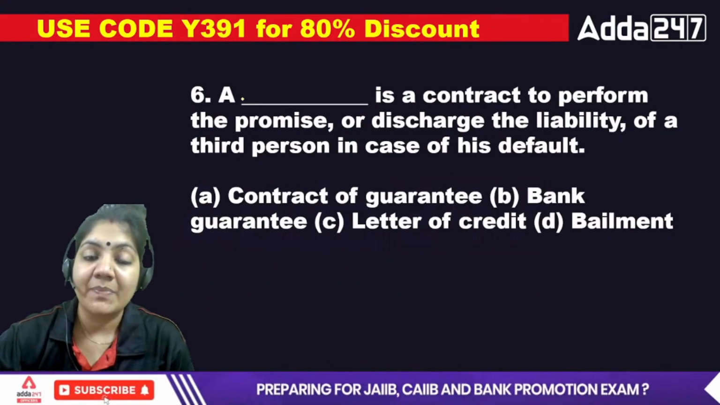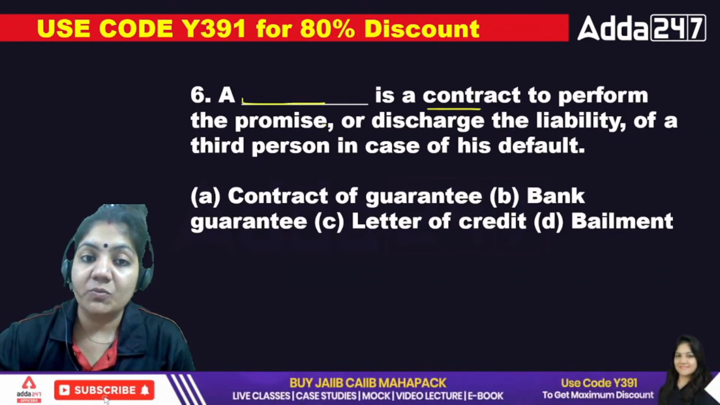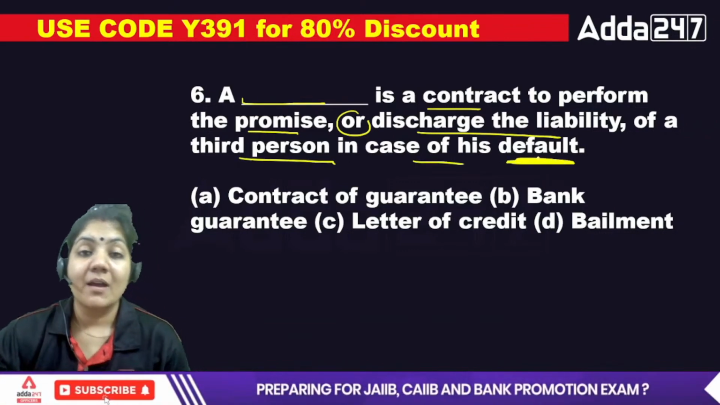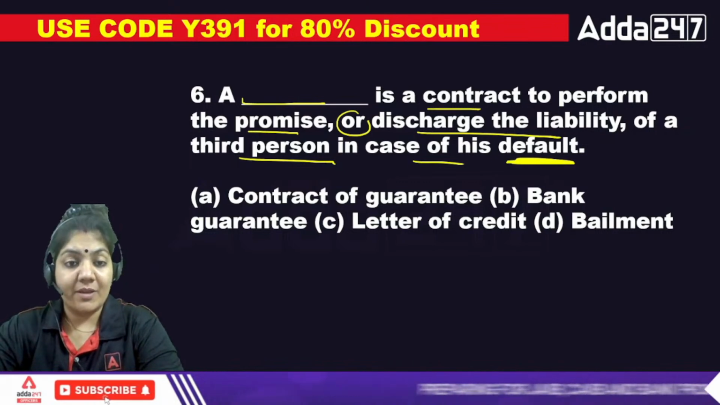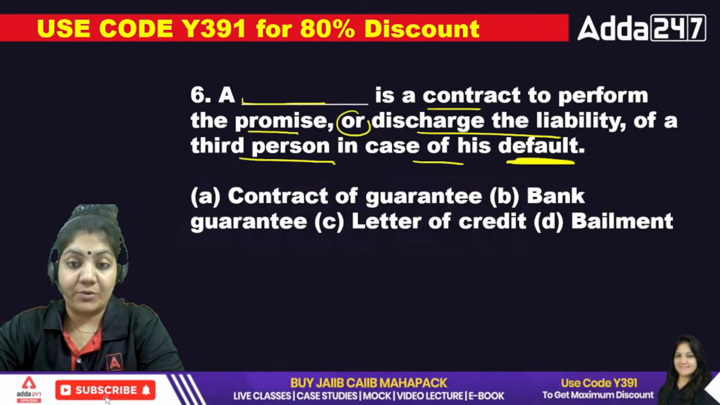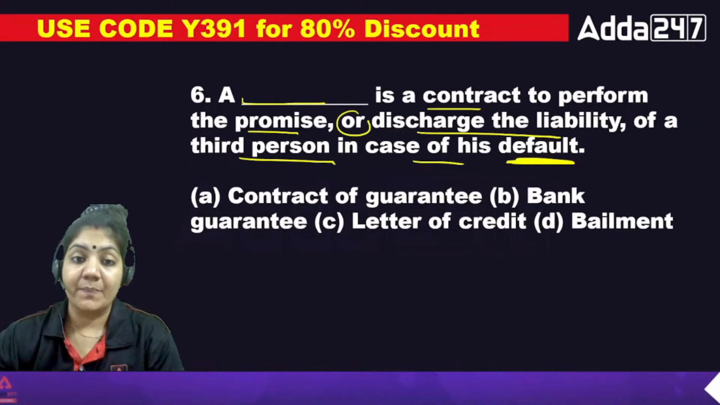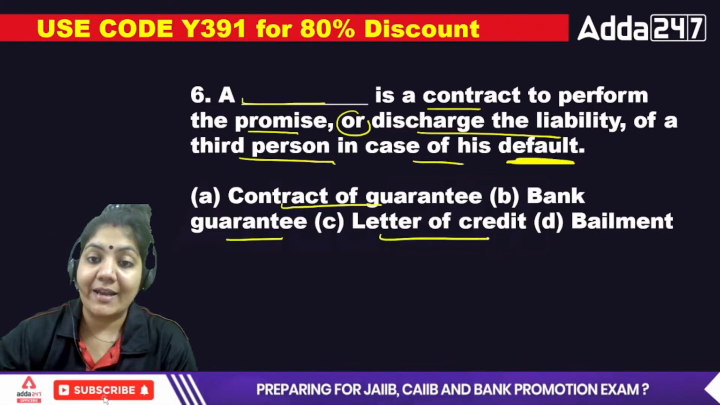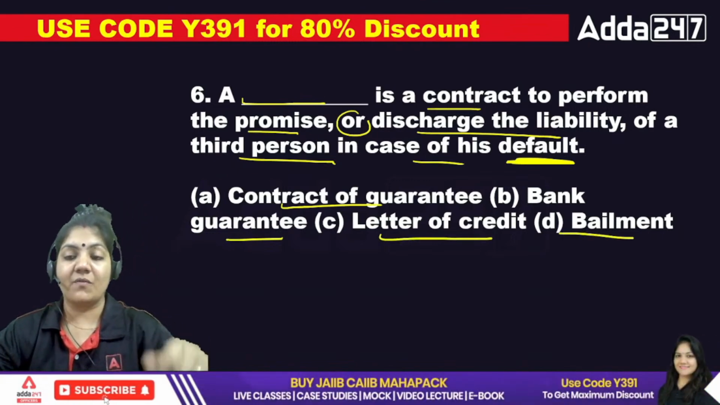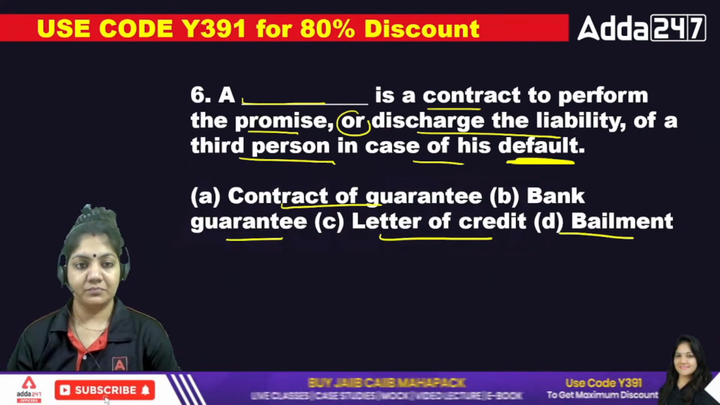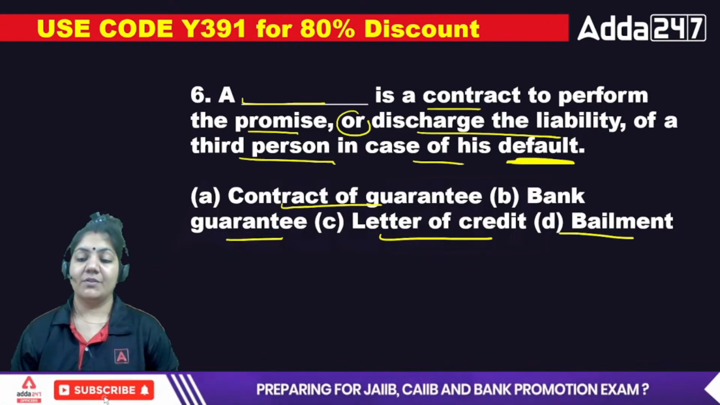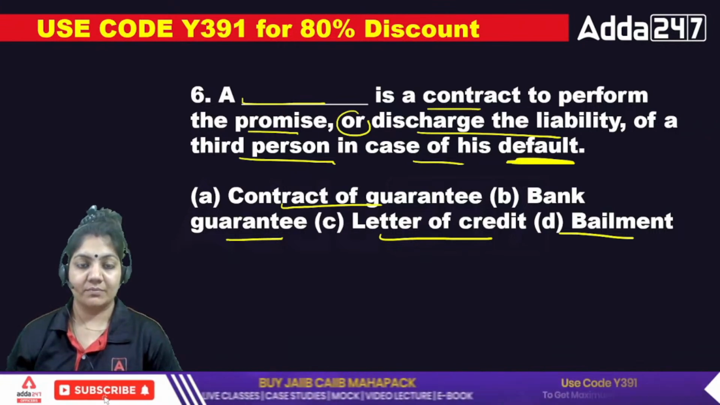Okay, class, tell me. The dash is a contract to perform the promise or discharge the liability of a third person in the case of default. I have already told you, if you want to remember each and every point, you have to remember the one word. So tell me whether it is contract of guarantee, bank guarantee, letter of credit, or bailment. Which of the following is the right one?